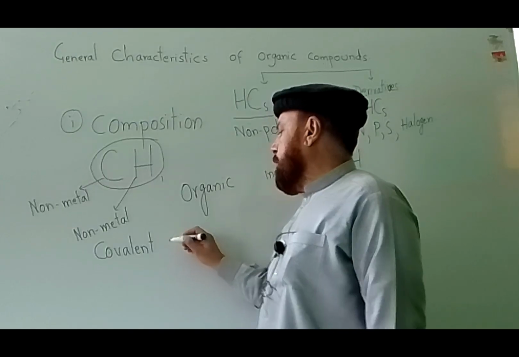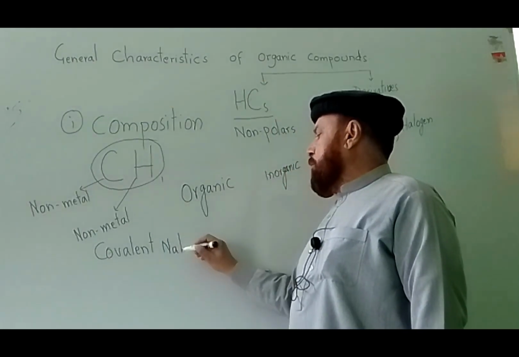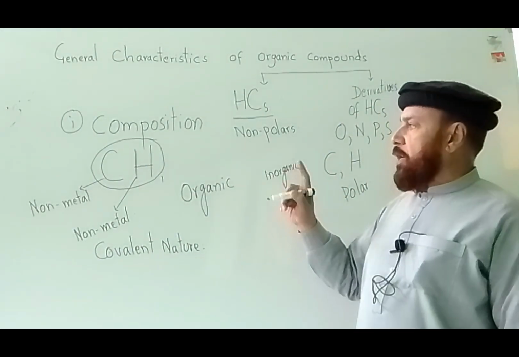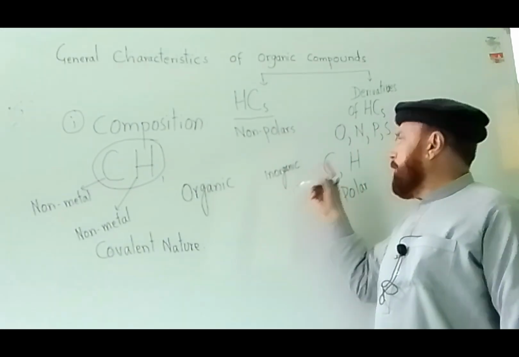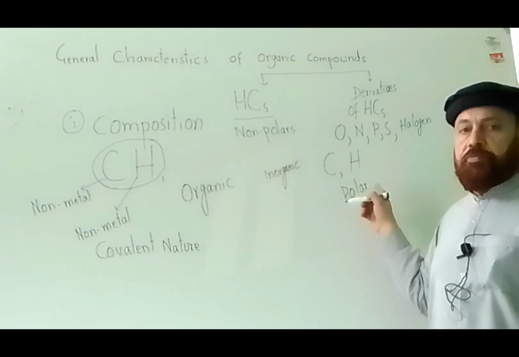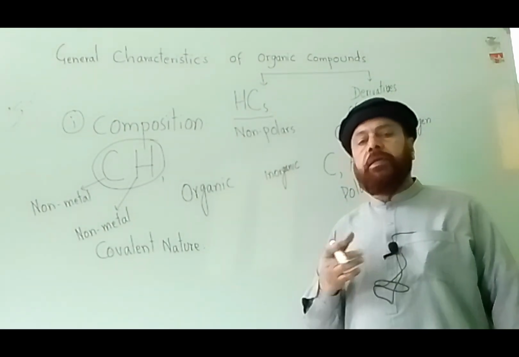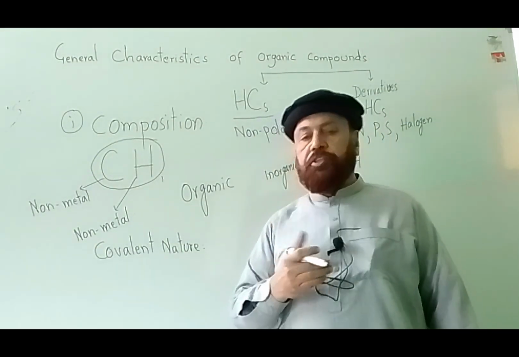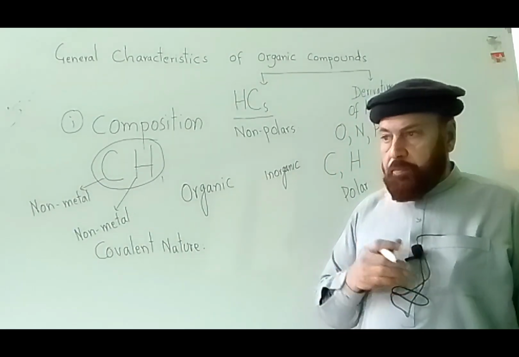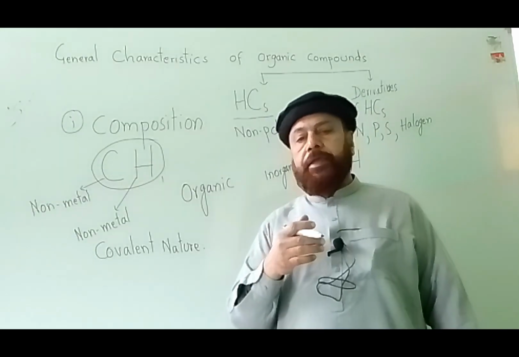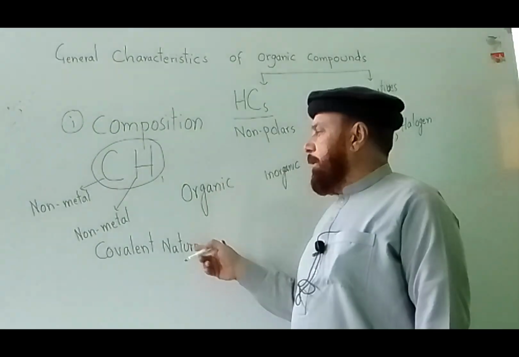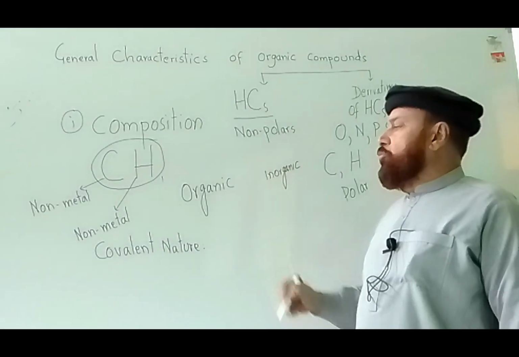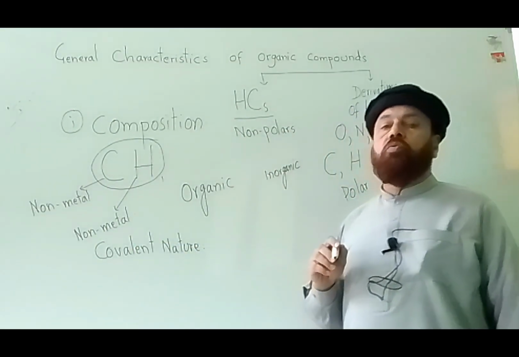Covalent nature means that organic compounds are composed of non-metals. Carbon is non-metal, hydrogen is non-metal, oxygen is non-metal, nitrogen, phosphorus, sulfur, chlorine, bromine, they are all non-metals. And if they have deficiency in their valence shell, they can obey octet or duplet rules by sharing of electrons. So all organic compounds have the same nature, that they have covalent nature.